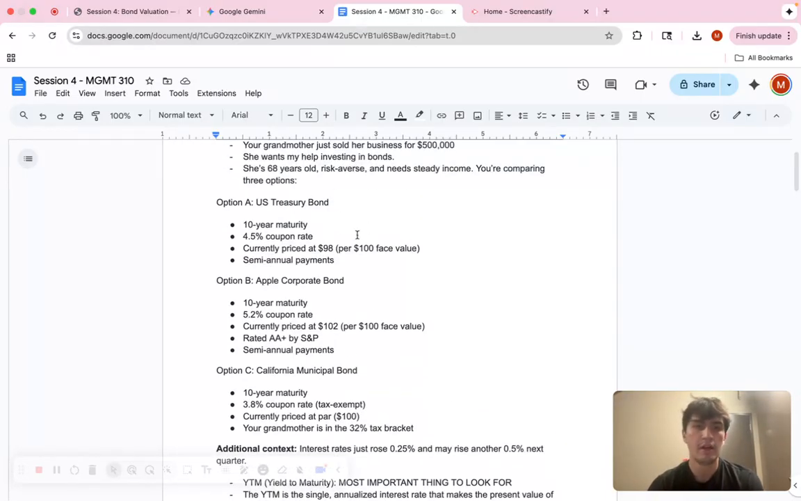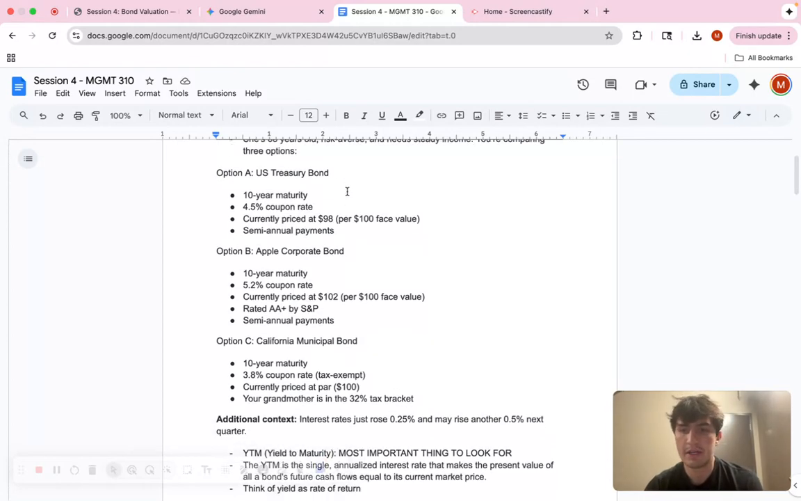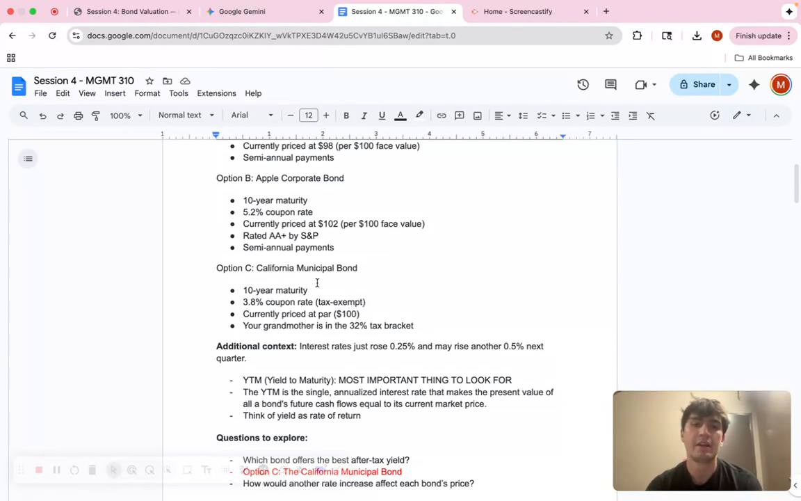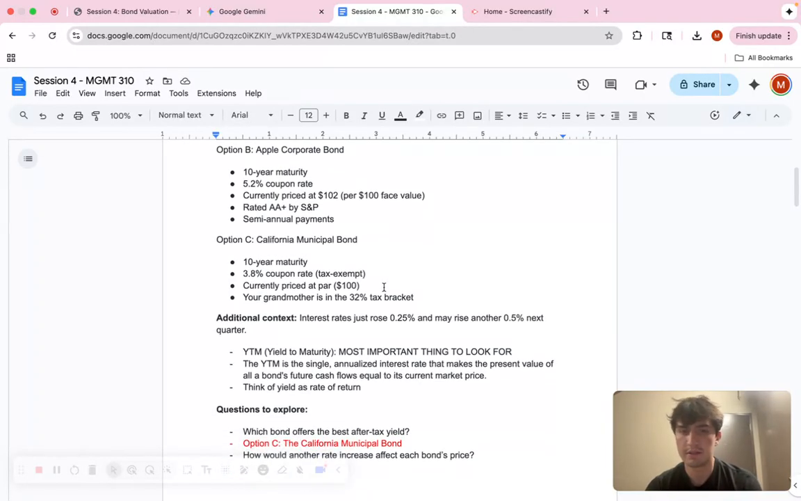But first, just to talk a little bit about it, the Treasury bonds are safe. The government has to give you the money back. The corporate bonds, they promise to, so they technically do, but they're just promising. It could be an empty promise. And then same with the California, that is a government.